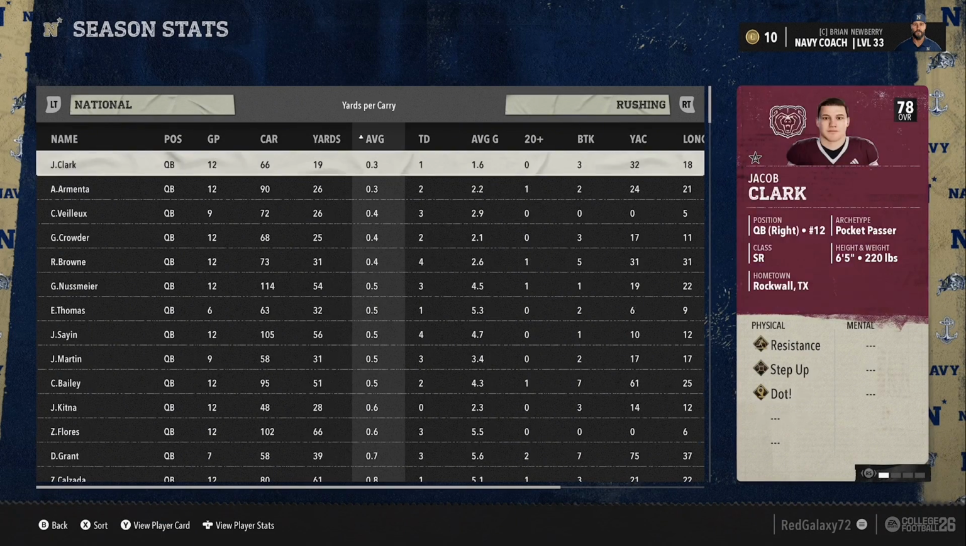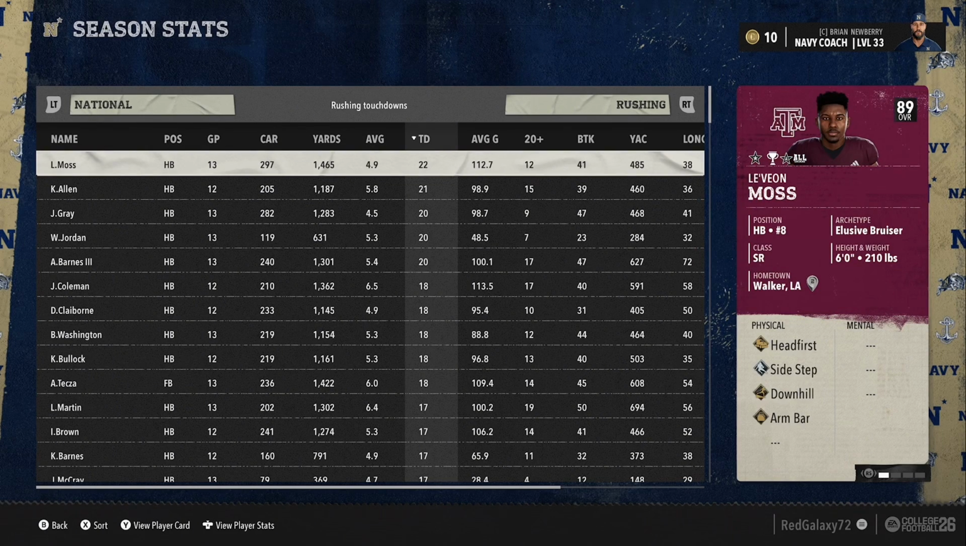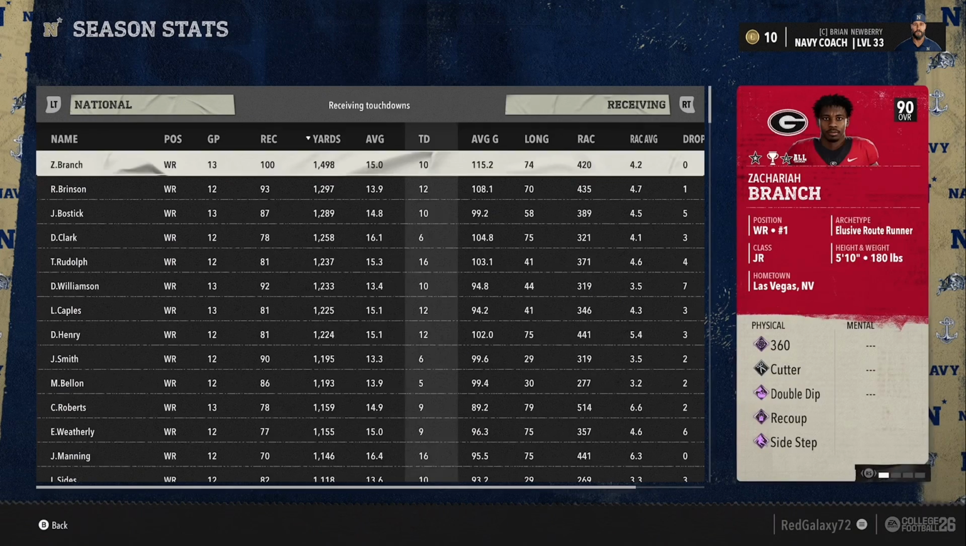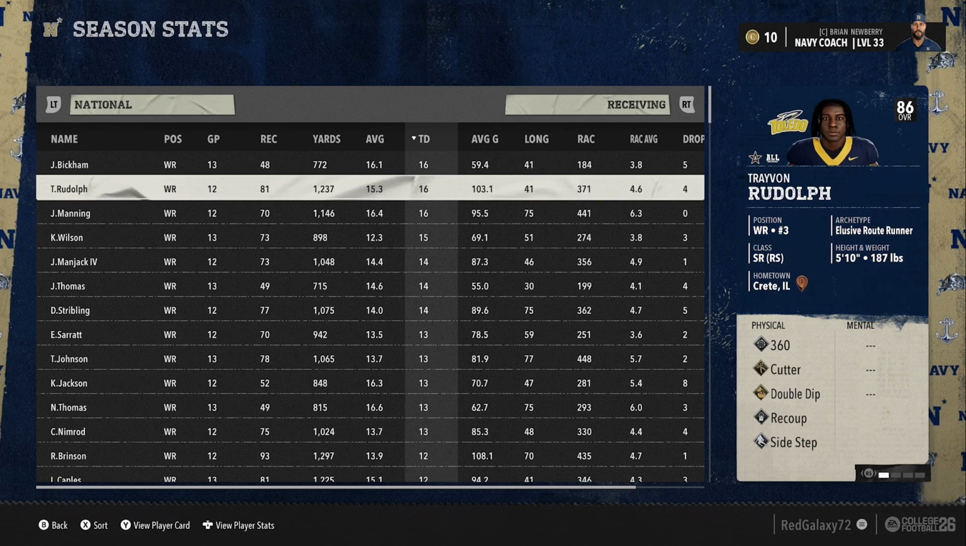But Le'Veon Moss actually won the running back of the year, whatever it was called. I don't remember what it's called. Honestly, I can't remember. He would win. He would also have 22 touchdowns. He wouldn't win anything. Actually, he did win something. But Zachariah Branch had the most receiving yards.